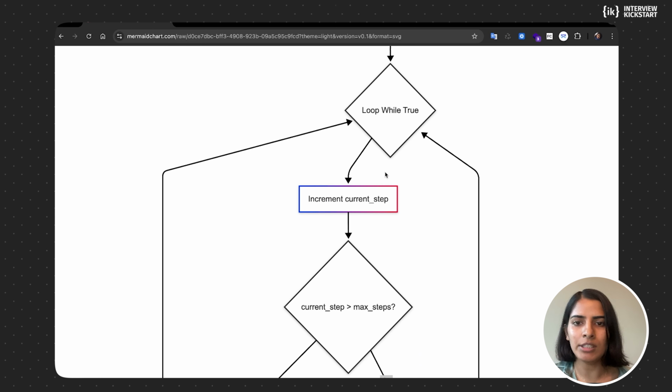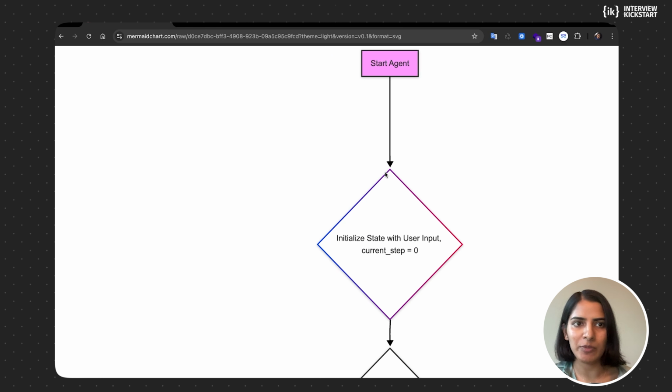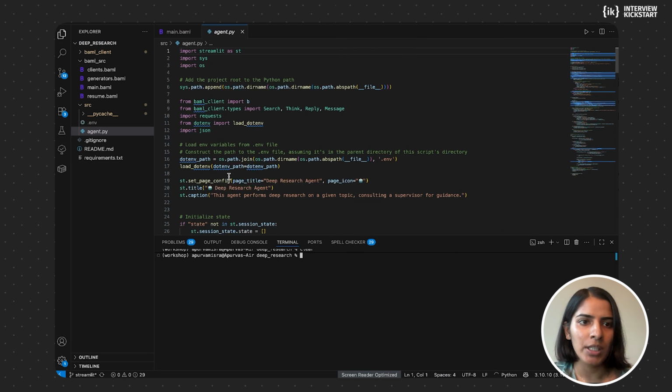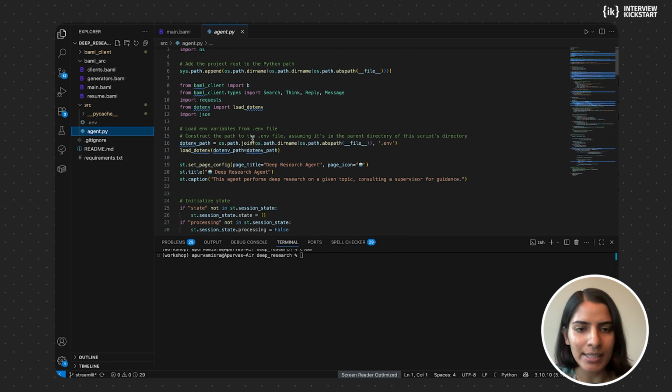Okay. So this is the flow diagram. We can come back to this as we are going through the code, but let's go to the code. We're using BAML for this deep research agent. There are two files that are most important in this code base. One is this agent.py file. This is the main file.